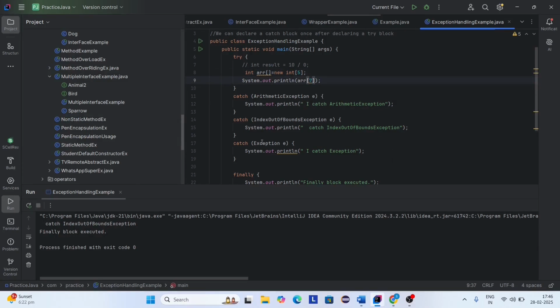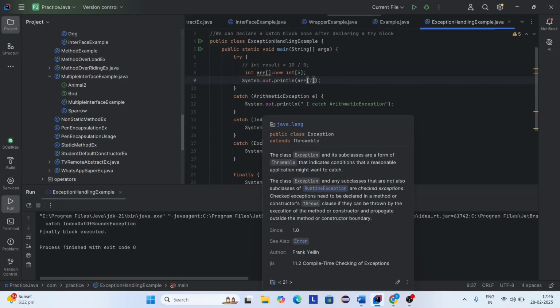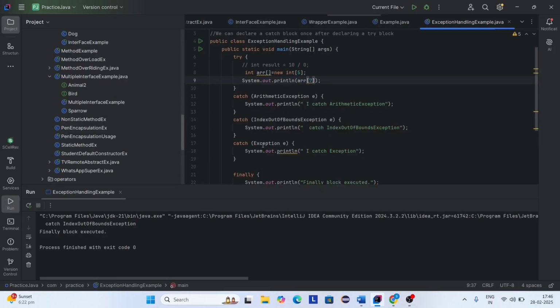So try is checking for its related error in the catch blocks, and it feels that index out of bound exception is the right one. So it went into this block and printed the statement. This time arithmetic exception is not printed because the error is not related to that. The error is related to index out of bound exception, so it prints the statement.